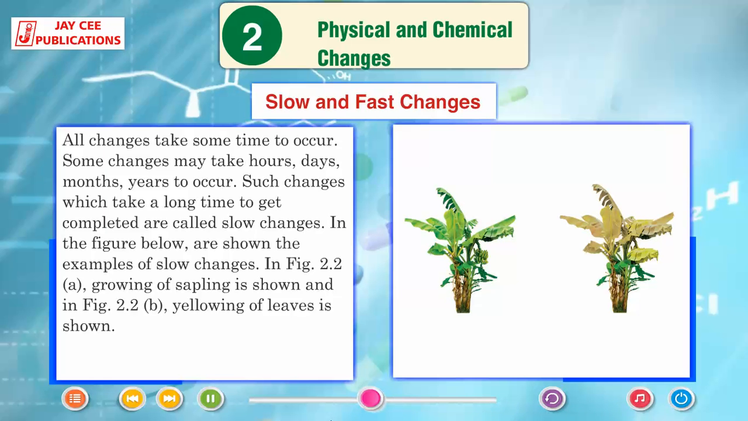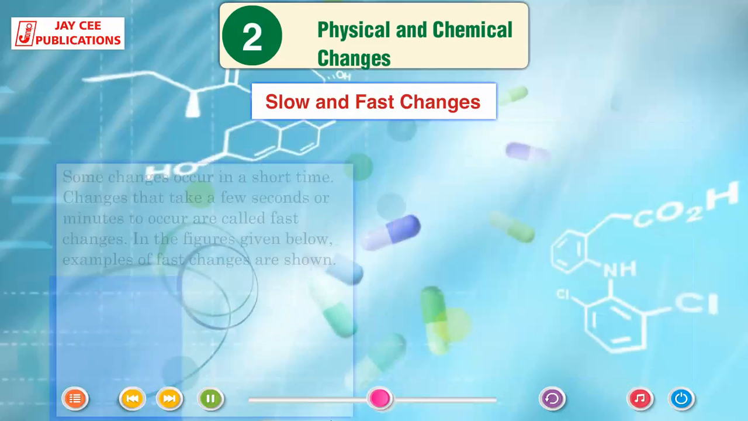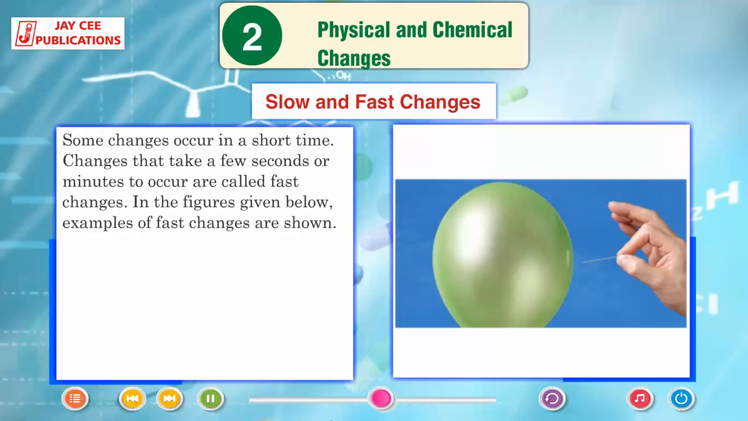In the figure below are shown the examples of slow changes. In figure 2.2a, growing of sapling is shown, and in figure 2.2b, yellowing of leaves is shown. Other examples of slow changes may be ripening of fruits, growing of a seed into a sapling, and growing of a baby into an adult. Some changes occur in a short time. Changes that take a few seconds or minutes to occur are called fast changes.